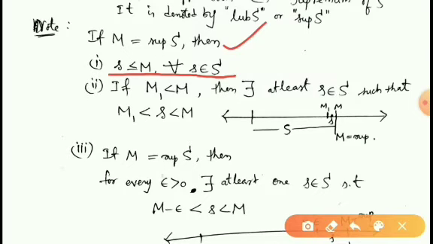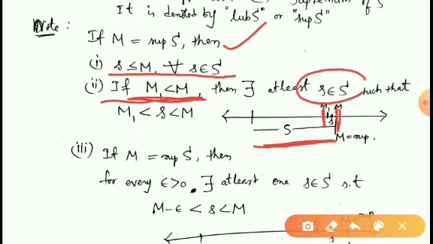And also, if M1 is less than M, a number which is less than M, then we can find at least one element s belongs to S such that M1 is less than s is less than M.